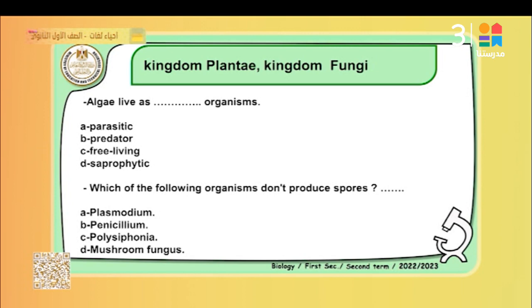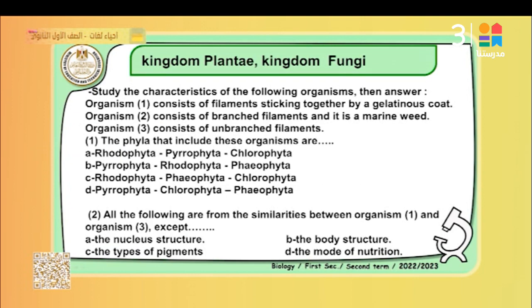Which of the living organisms don't produce spores? Plasmodium produces the spores. Penicillium produces the spores. Polysiphonia is a specific type of the algae. It's called red algae or Rhodophyta. It's the only one that doesn't produce the spores. The best answer is C. Okay?